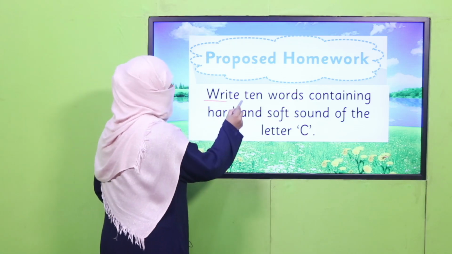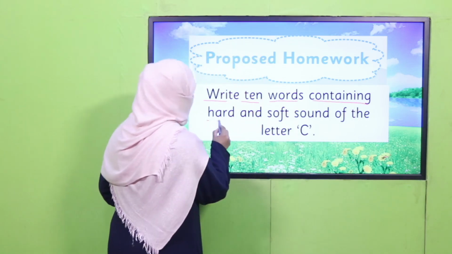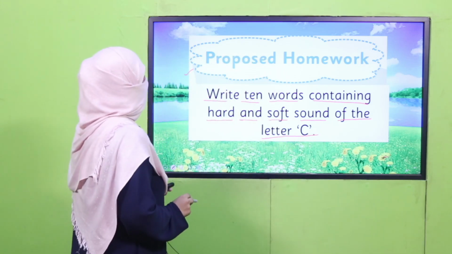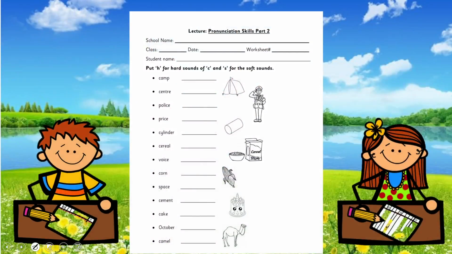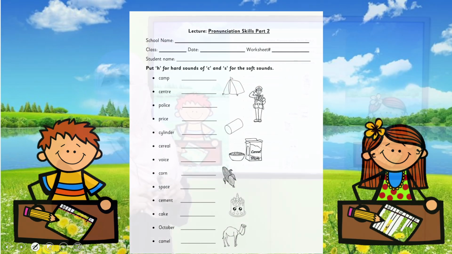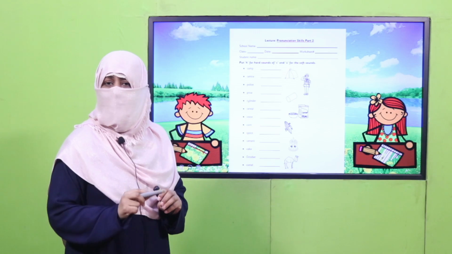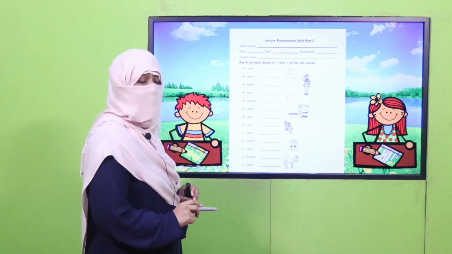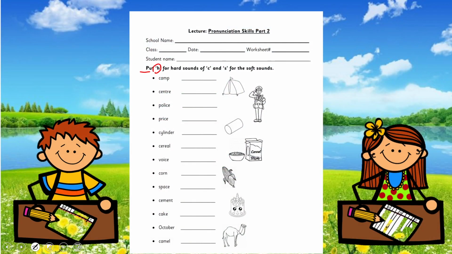You will write 10 words containing hard and soft sound of the letter C. This is your homework, and I'm giving you a worksheet. What you will do, again, my fellow teachers, this worksheet, lesson plan, and PowerPoint presentation links are given. You may click it, download it, print it, and kindly give a printed worksheet to my children for practice. And my dear children, what you are supposed to do, you will put H for hard sound of C, and you will put S for soft sound of C. You will say the word. If it is hard sound, you will write H over here, and if it is soft C, you will write S over here, and you will also color this worksheet.